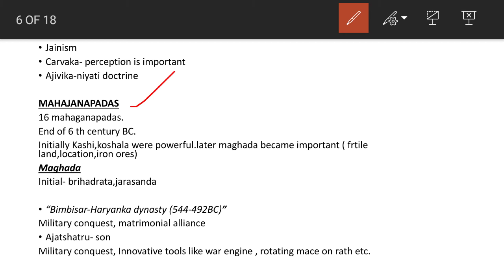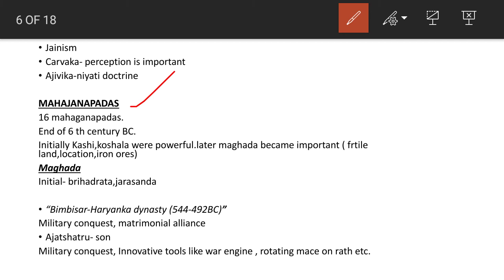Later, Magadha became important, due to more fertile land, its location, and also the main iron ore centers being in Magadha. So later Magadha became one of the major Mahajanapadas among the 16.